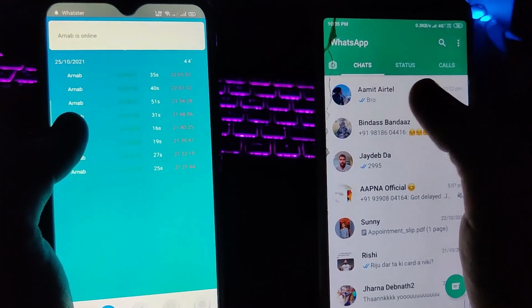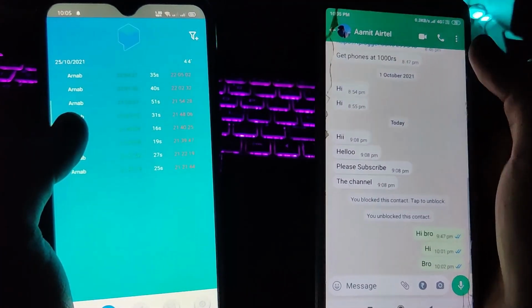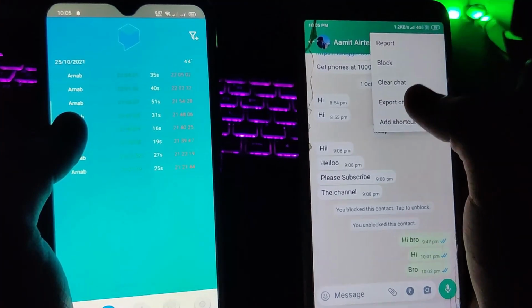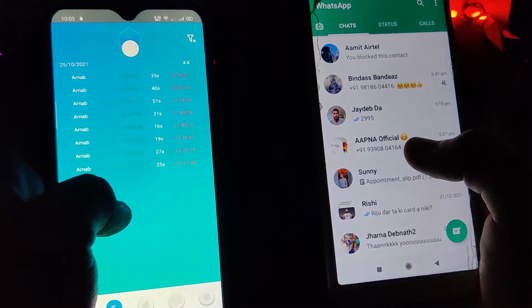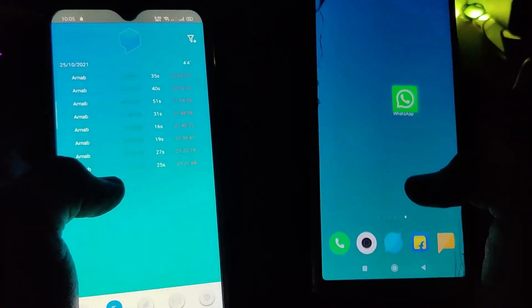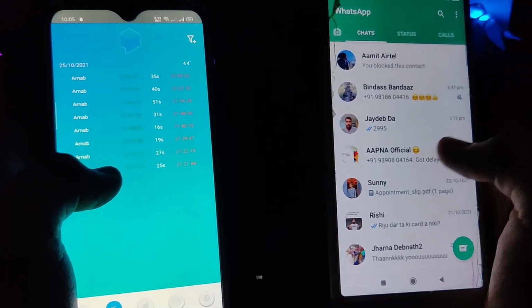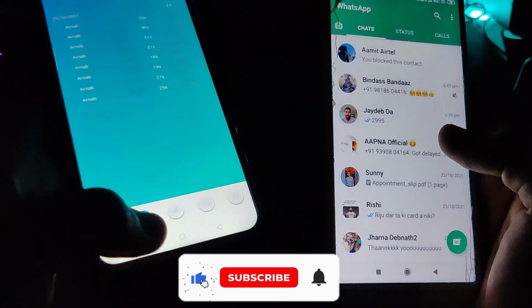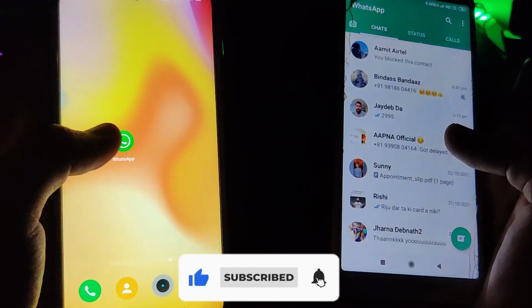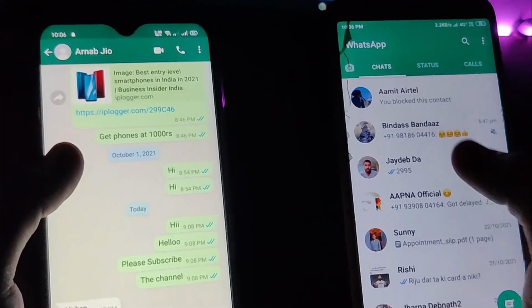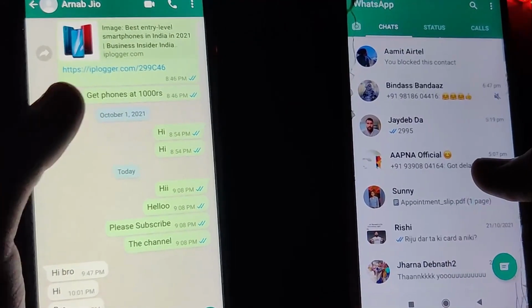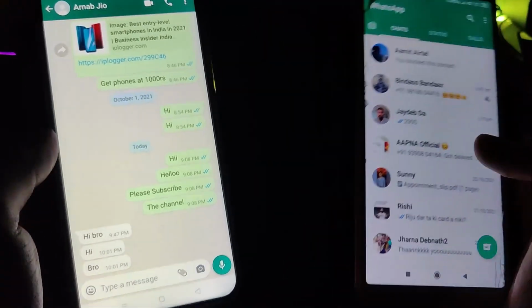So now I'm going to go even further. I'm going to that contact and block this contact. So you can see I am blocking the same contact. Now I have blocked it. Now you will see I am online, right? So let's go back, and now I have come here again. Now I am online, and if I go back to the WhatsApp from here, you can see my DP here. I can see I am online from here, but I cannot see the online status in my WhatsApp because I have just blocked it.